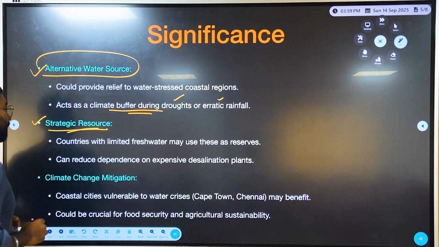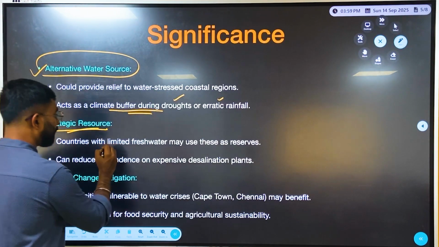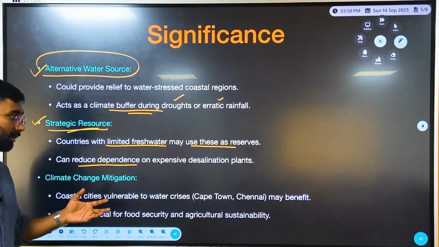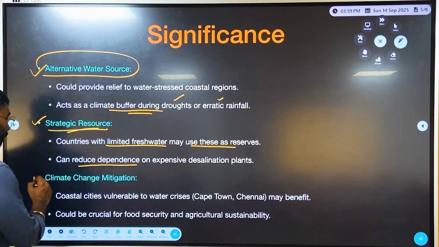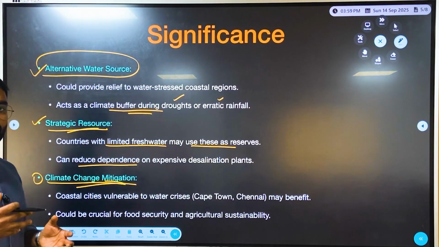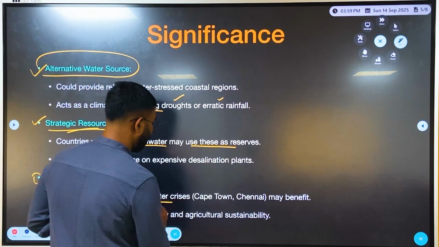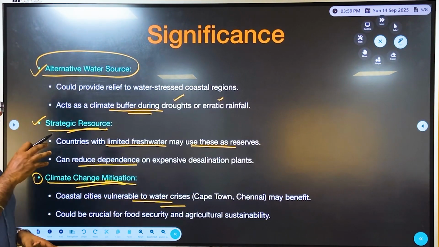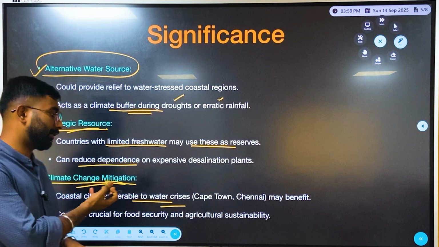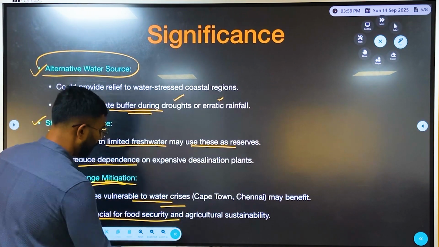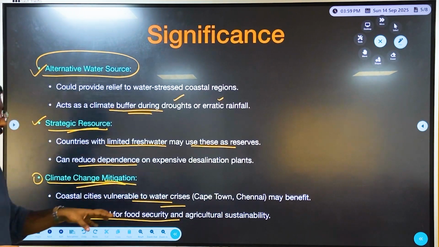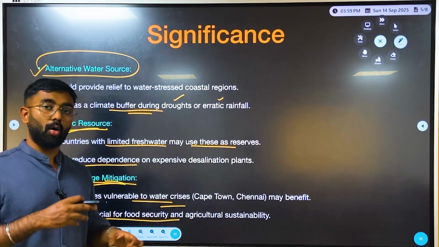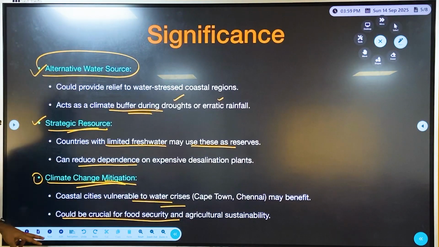Now another important significance is the strategic resource. Countries with limited fresh water may use these as reserves and can also reduce dependence on expensive desalination plants. And then talking about climate change mitigation, especially a few coastal areas which are vulnerable to water crisis, like Cape Town and Chennai, right, may benefit from being able to encash the offshore aquifers. And it could be a crucial element for food security and agriculture sustainability of these coastal areas, which usually find problems with respect to water.